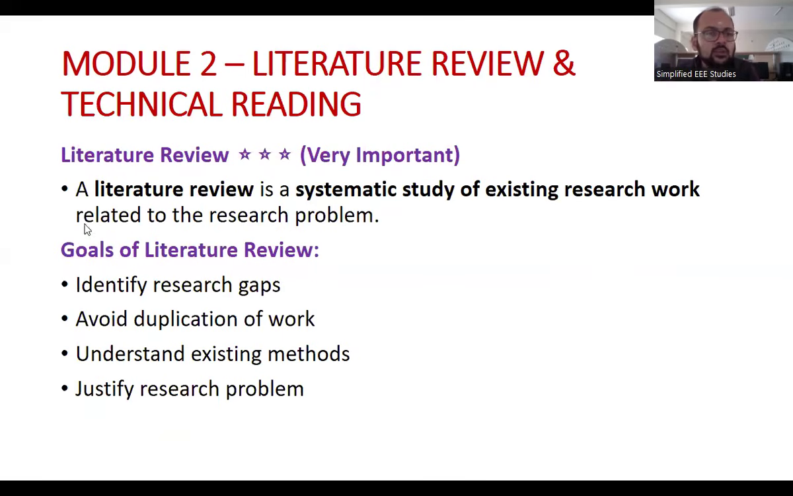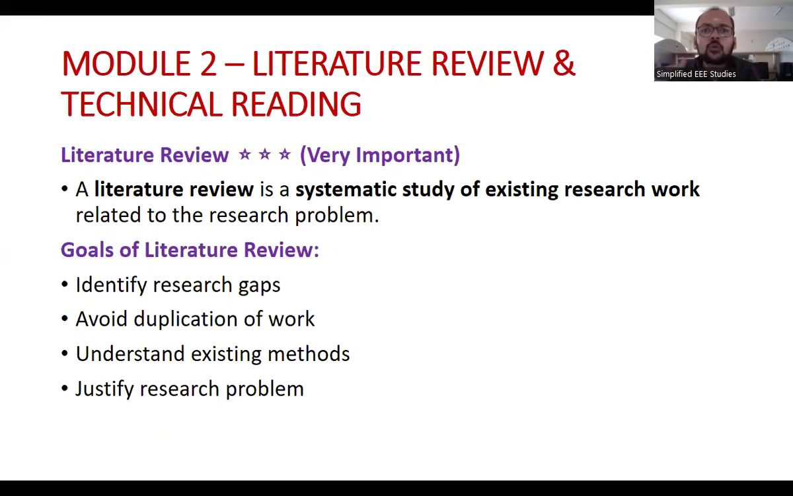What is literature review? A literature review is a systematic study of existing research work related to the research problem. Because I want to do research, I need to identify the papers related to my research, and I need to read and understand what existing work is available. That is called a literature review. I think you understood. Because I wanted to find a new project.